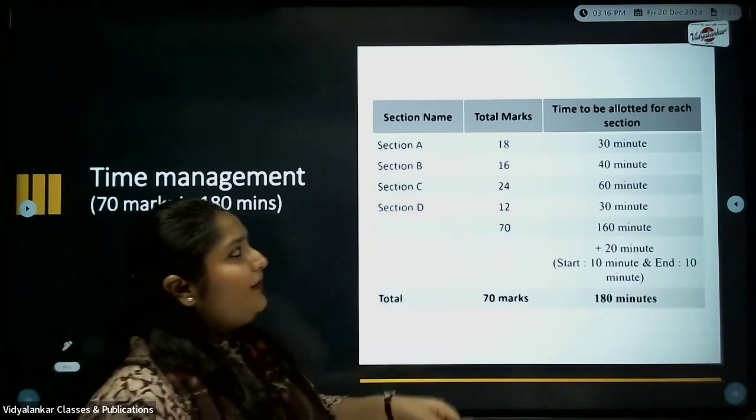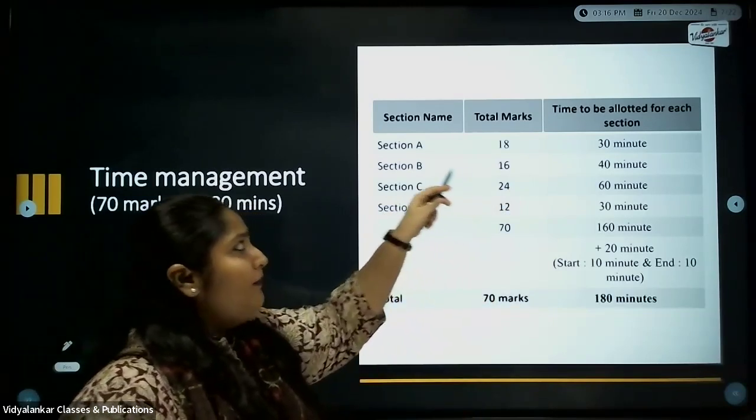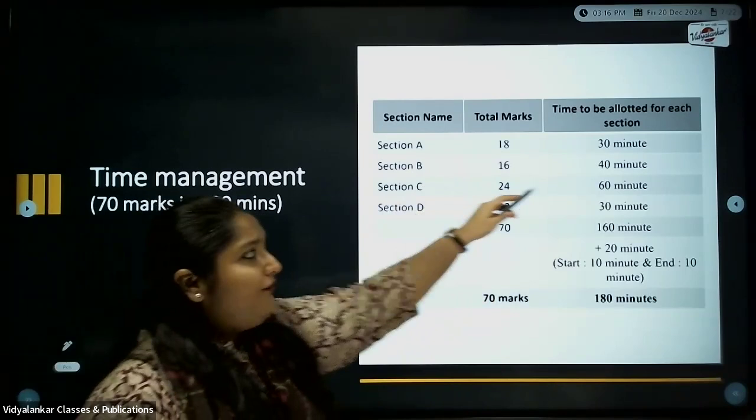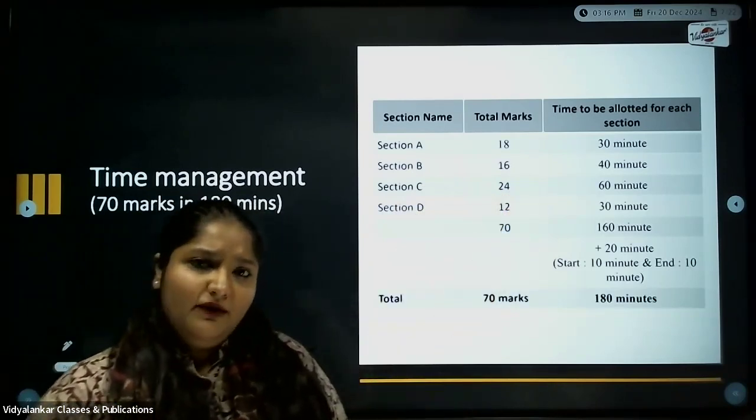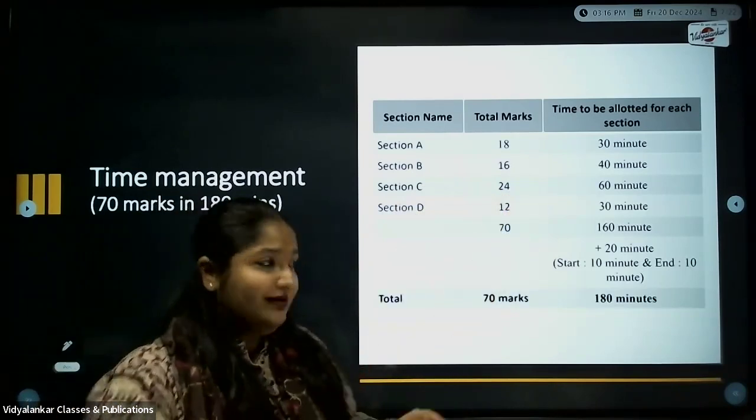Next is about Section B. It is going to be for 16 marks. You have to solve 8 questions, right? So approximately 40 minutes is more than sufficient. Why? Because it is going to be the 2 marks answers.